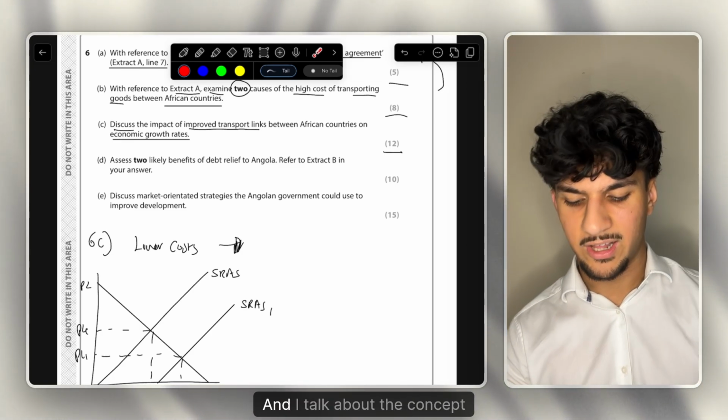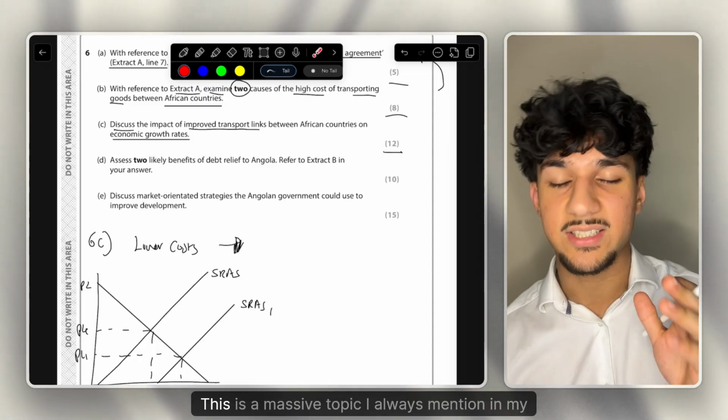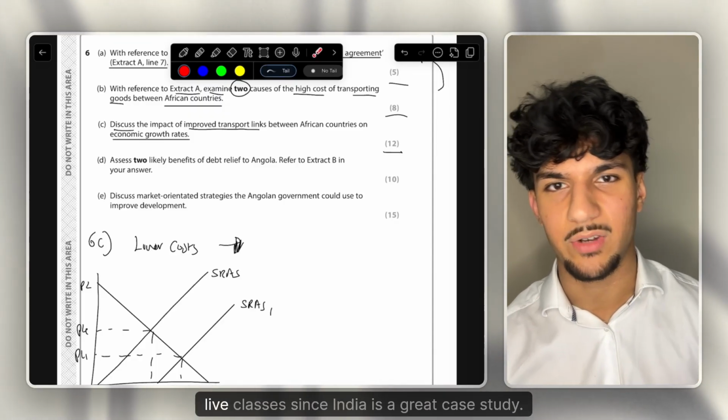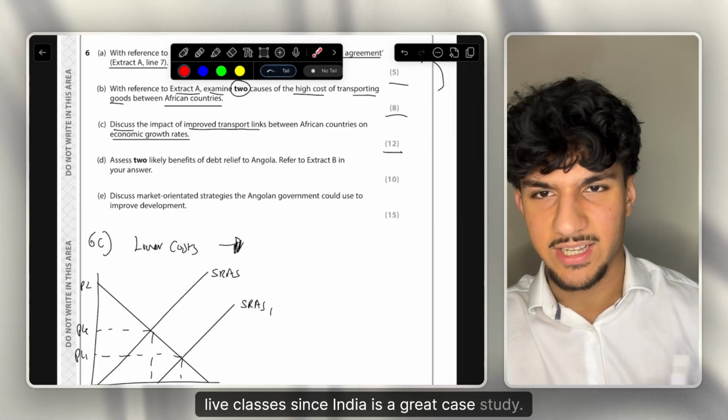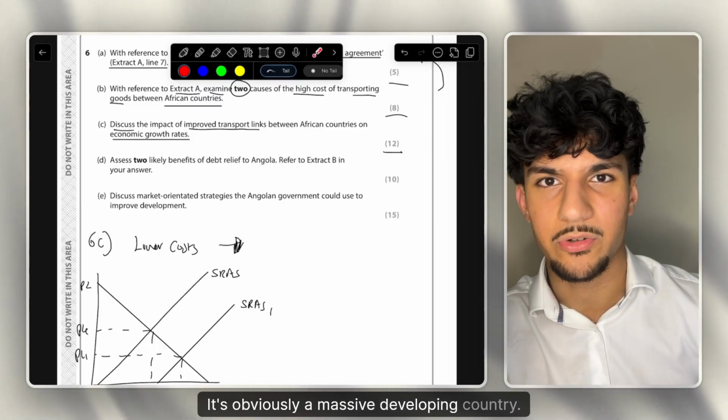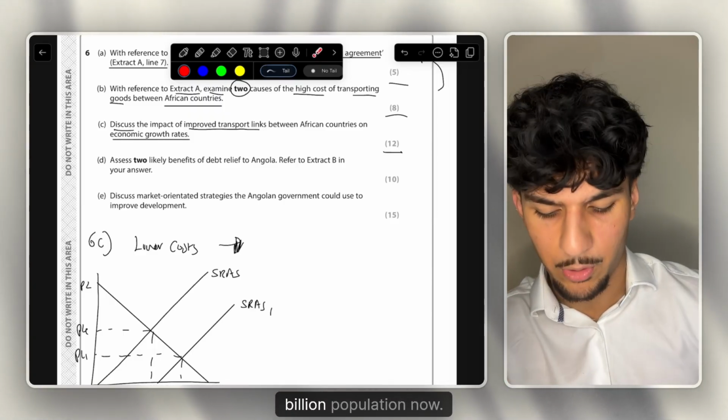For the second paragraph, now what would I refer to? What would I speak about? I talk about the concept of India. This is a massive topic I always mention in my classes, since India is a great case study. It's obviously a massive developing country. I think it has over a billion population now.